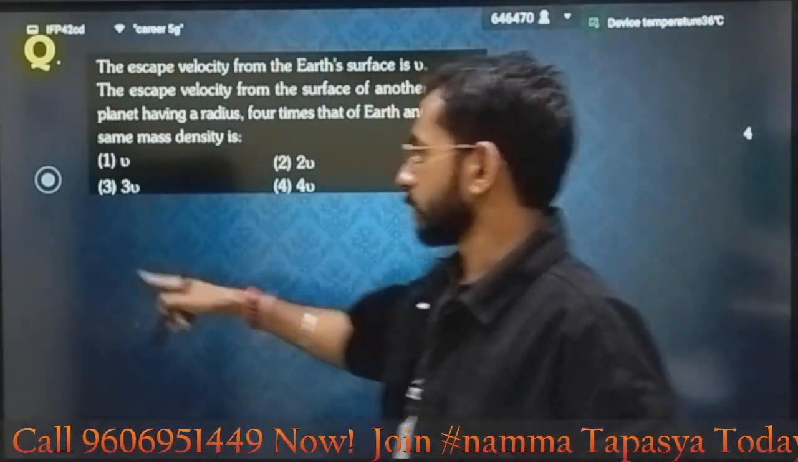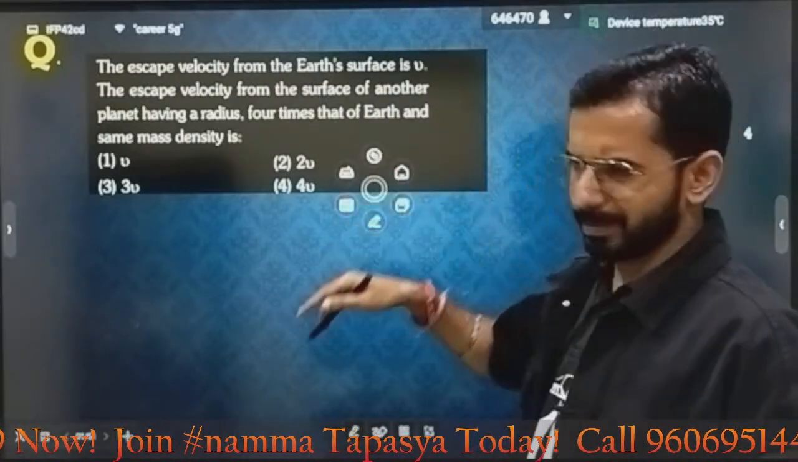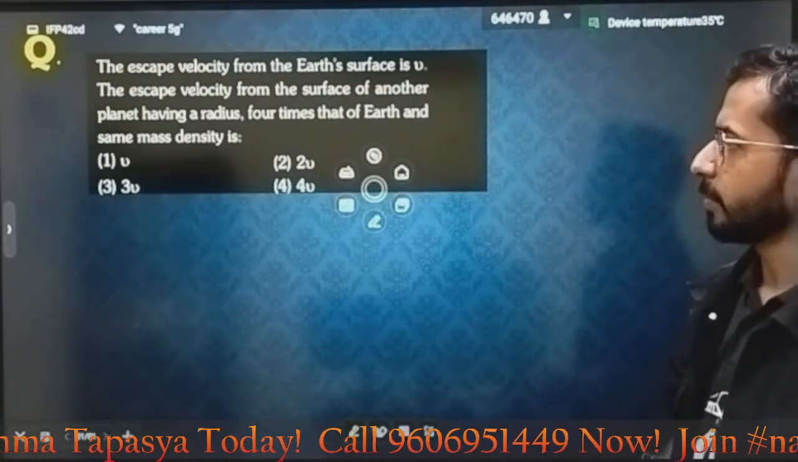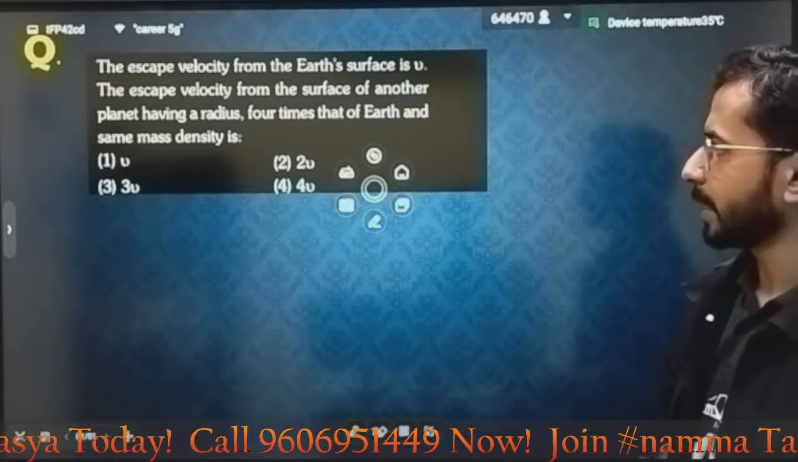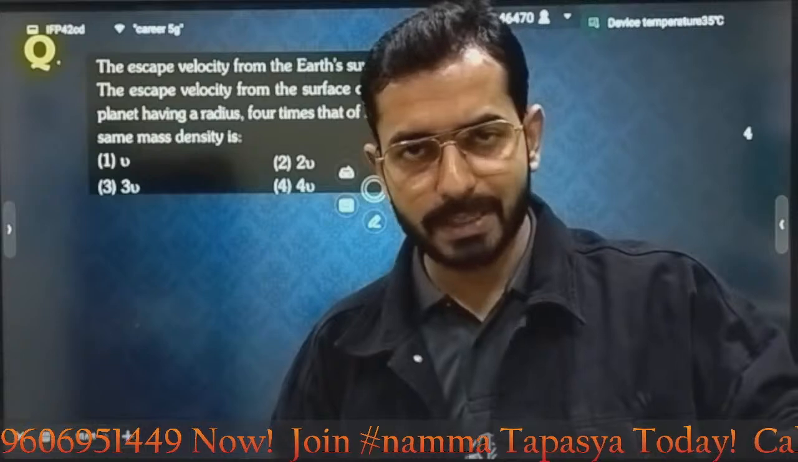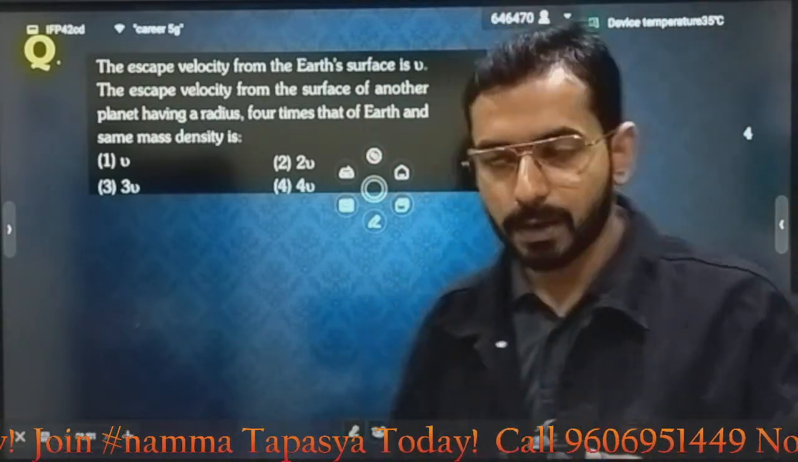Okay, next question. The escape velocity from Earth's surface is given as v. The escape velocity from the surface of another planet of radius 4 times that of the radius of Earth and having the same mass density. Mass density is given as same. Mass is not given same. Be very specific about it.